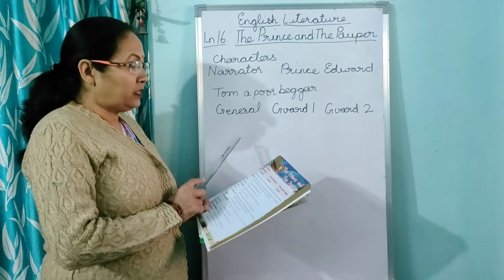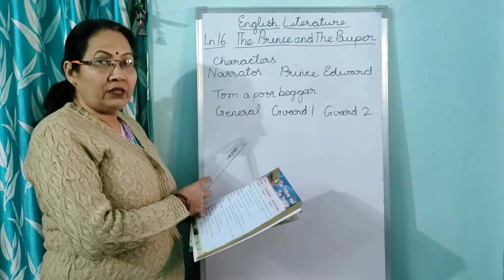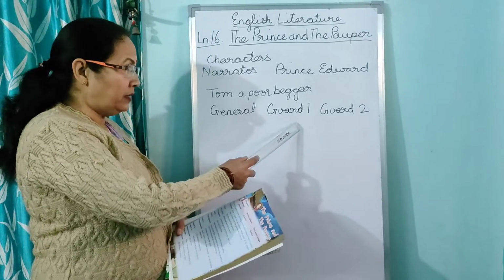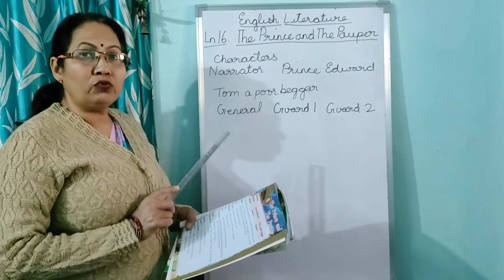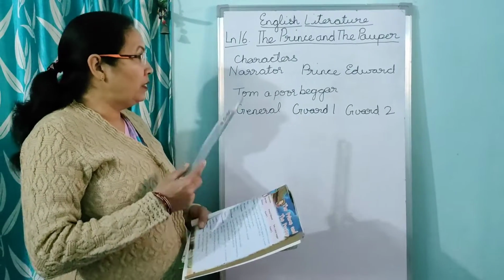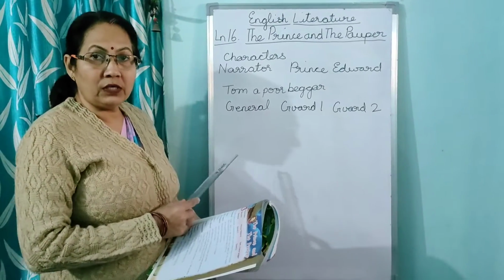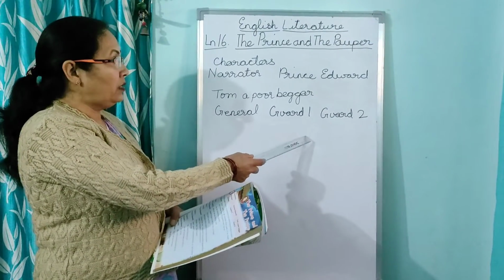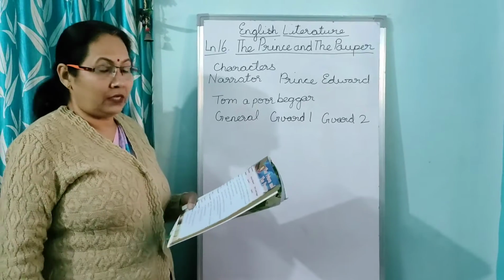Then the next character is general. General is one who leads the army of the country. Guard 1 and guard 2. Guard, you know that they walk with the prince and also with the generals also. Here these two guards, they move along with Prince Edward.